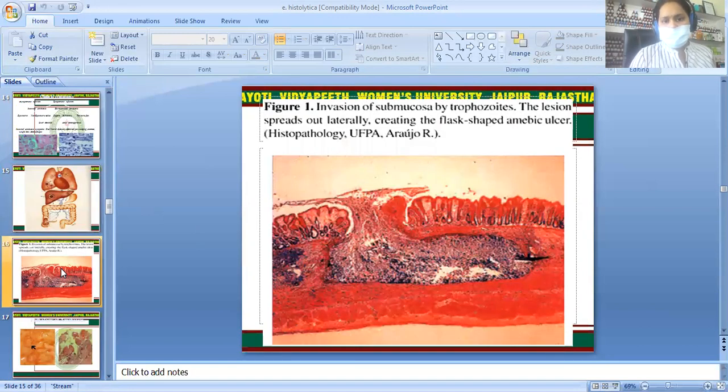If we see the cut section of the intestinal lumen, the erosions done by the amoeba show flask-like ulcers. At the upper side there is a very small hole, a very small ulcer, but inside it spreads like a flask. So this is also called the flask-like ulcer.